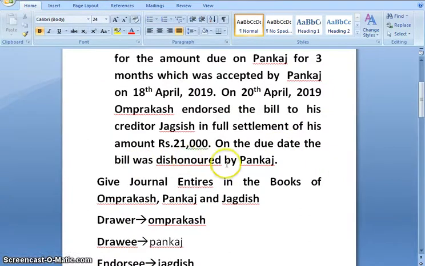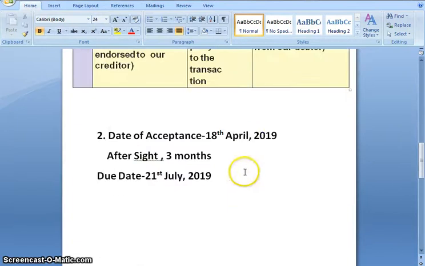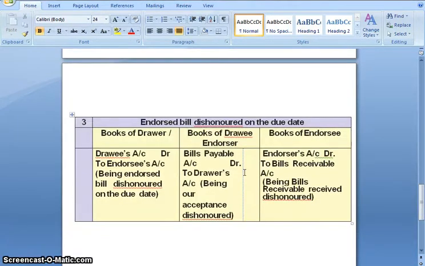The bill was dishonored by Pankaj. Dishonored meaning Pankaj was not able to make the payment of the bill on the due date. So let us quickly revise, when an endorsed bill is dishonored, what happens to all the parties?